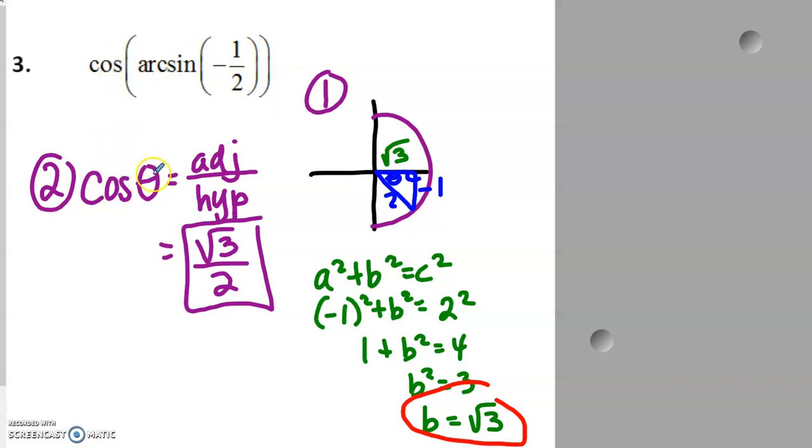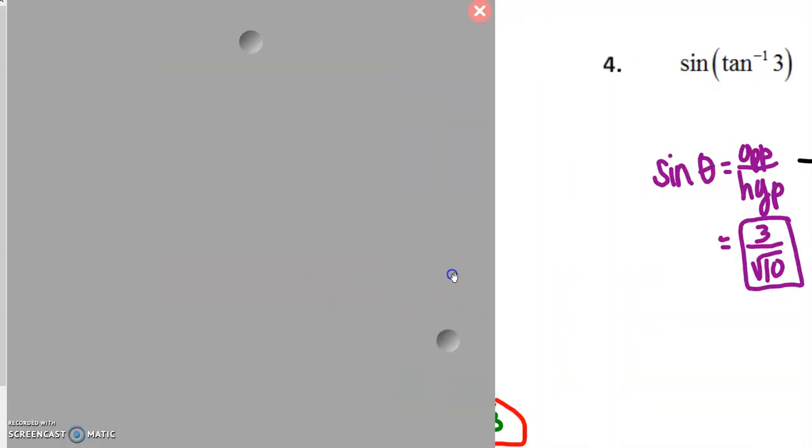The cosine of theta in our triangle is adjacent over hypotenuse. Adjacent is square root 3. Hypotenuse is 2. So your answer is just square root 3 over 2. All right, example number 4.